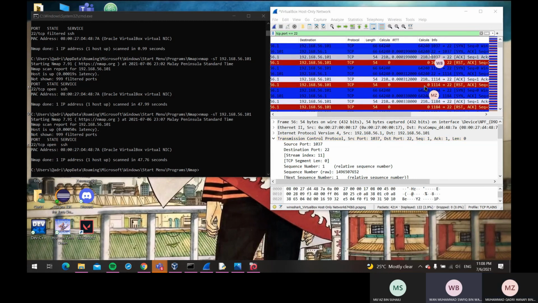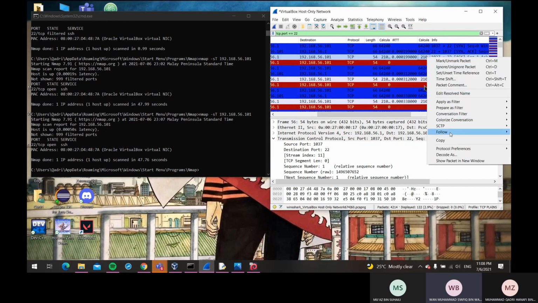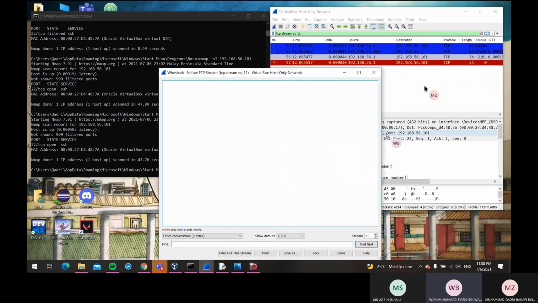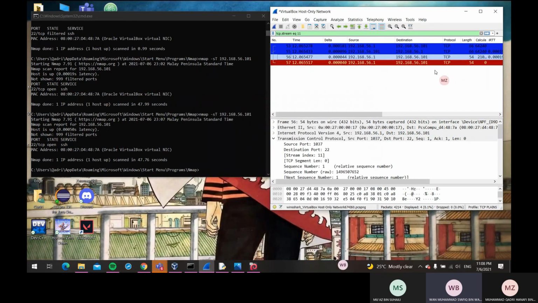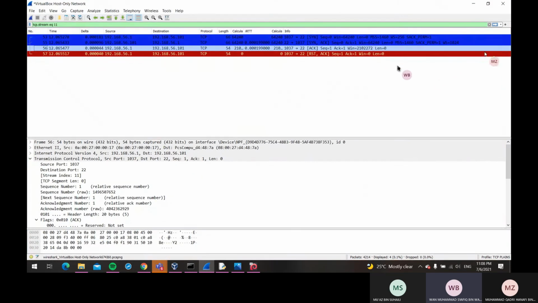Okay, so after we stop capturing, we filter for the ACK flag and we follow the stream. Now as we can see, the three-way handshake happens. First it sends the SYN packet, then the SYN-ACK packet, and lastly it will reset to end the connection. So that is the TCP connect scan.